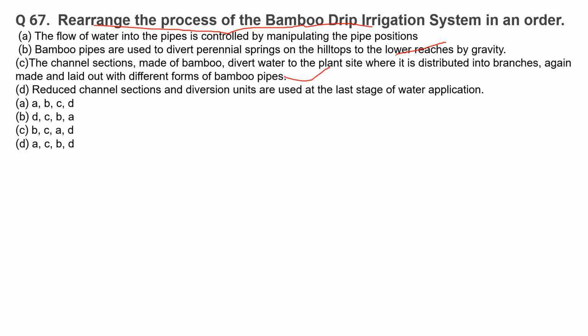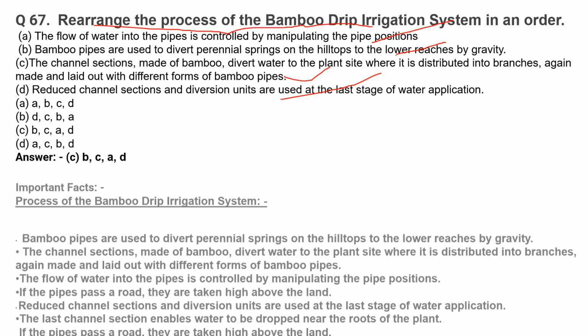Then the flow of water into the pipes is controlled by manipulating the pipe positions. The reduced channel sections and diversion units are used at the last stage of water application. The correct option is option C.